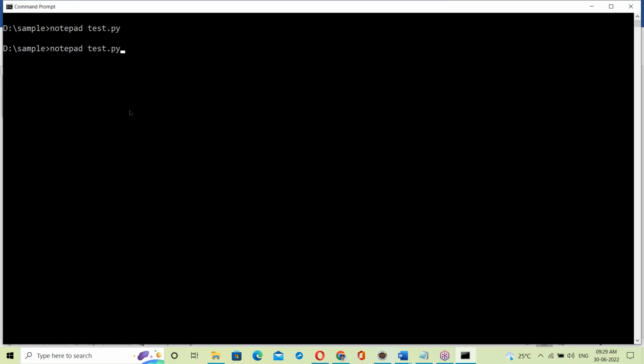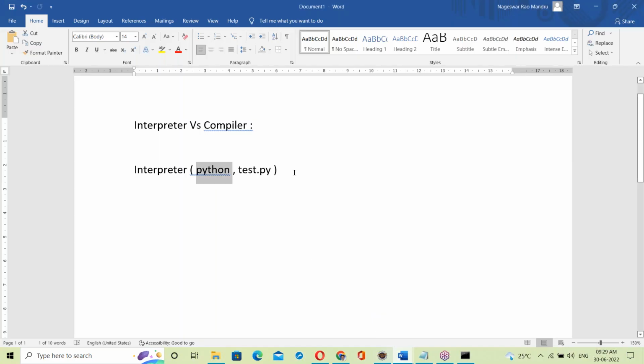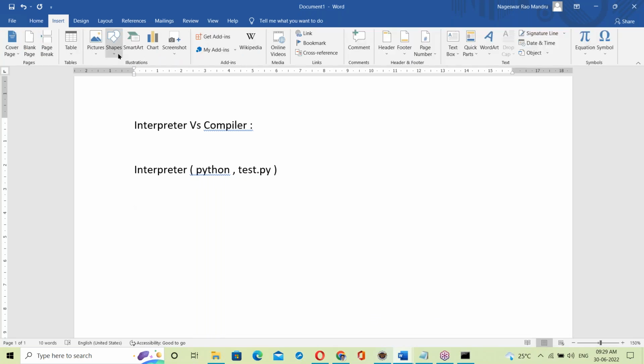See, now the Python script is running, directly running. Yes, here is the error message, right? The first error is displayed, but the second and third are not displayed. So when any error comes, the script stops. Any error comes, the interpreter stops here. Okay, see how it's working. Let me explain clearly how the interpreter is working.